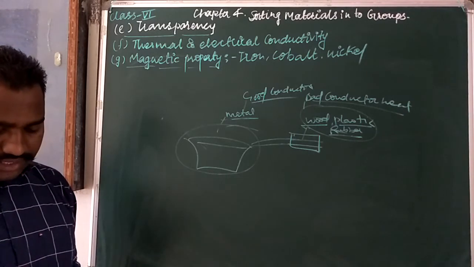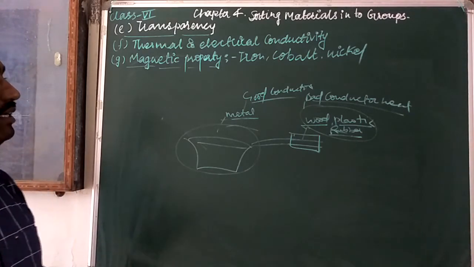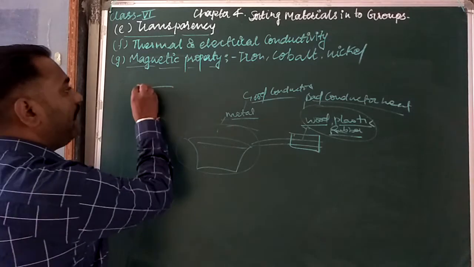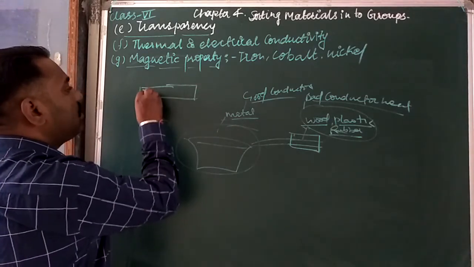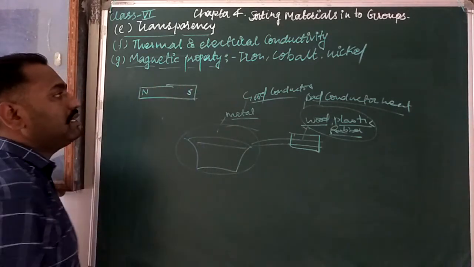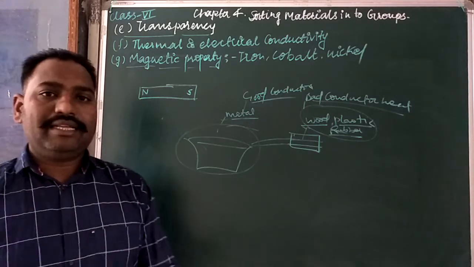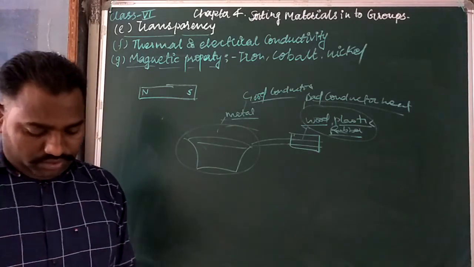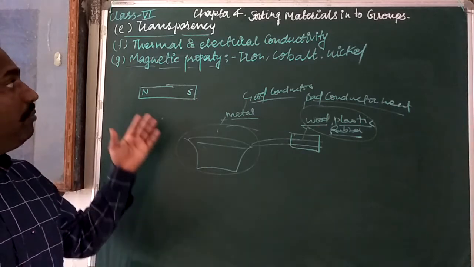The ends of the magnets are called the North Pole and South Pole. You know about that. If we have one magnet, then one end is known as the North Pole and one end is known as the South Pole. This is written in the science books. Now, metals can be arranged. Okay, so I hope you understood this.